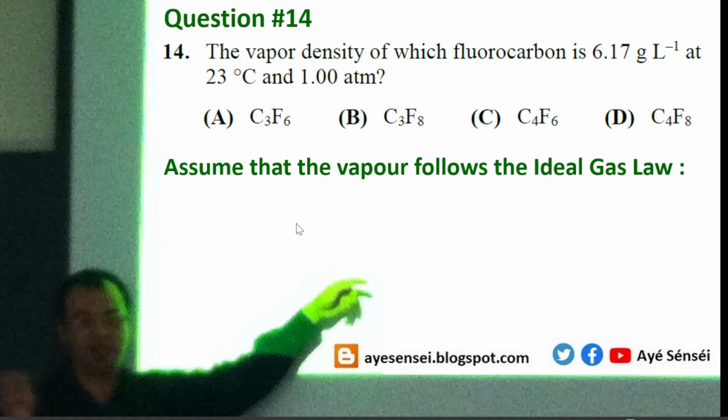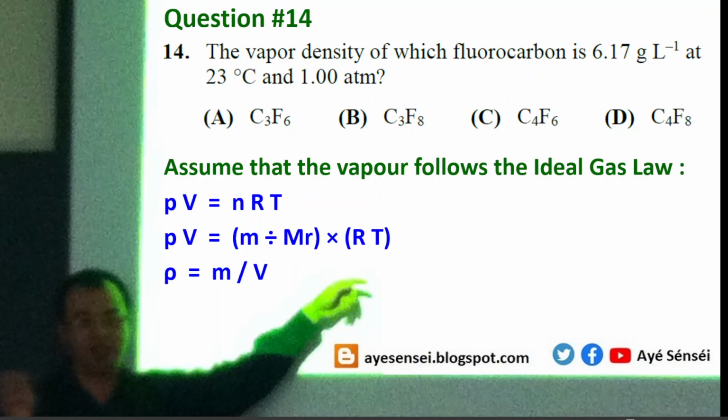I'm pretty sure you are familiar with the ideal gas law, PV equals nRT, where n is the number of moles. To find the number of moles, we can use mass divided by Mr. The information that we got here is the density, and density is equal to mass over volume.